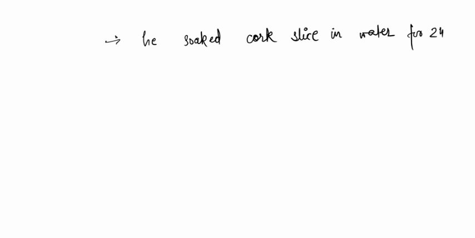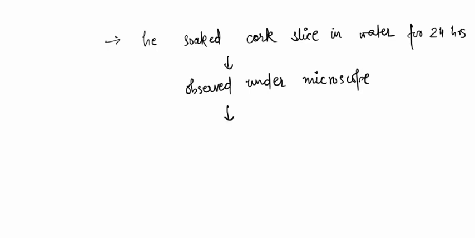So what he actually did, as cork is hard in nature, he soaked that cork in water for 24 hours. Then on the next day, he cut a thin slice of cork and then placed it under the microscope. So what he basically observed were compartment-like structures, small boxes that are gathered together.